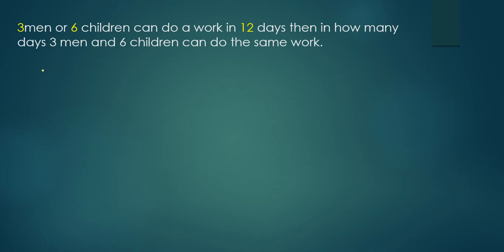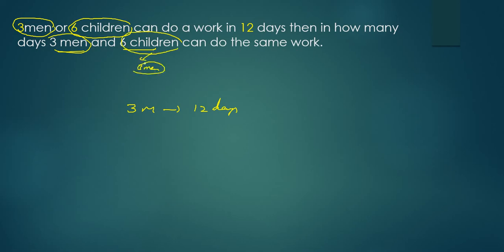See here, 3 men or 6 children can do the work in 12 days. In how many days can 3 men and 6 children do the work? Simple. Efficiency of 3 men is same as efficiency of 6 children because of the word 'or'. 3 men can do the work in 12 days. Now 3 men and 6 children. These 6 children can be replaced with 3 men because these two efficiencies are same. Then 6 men can do the work in how many days?